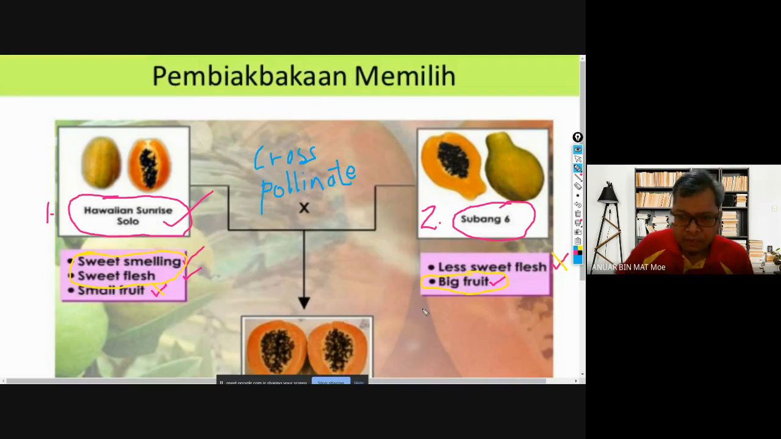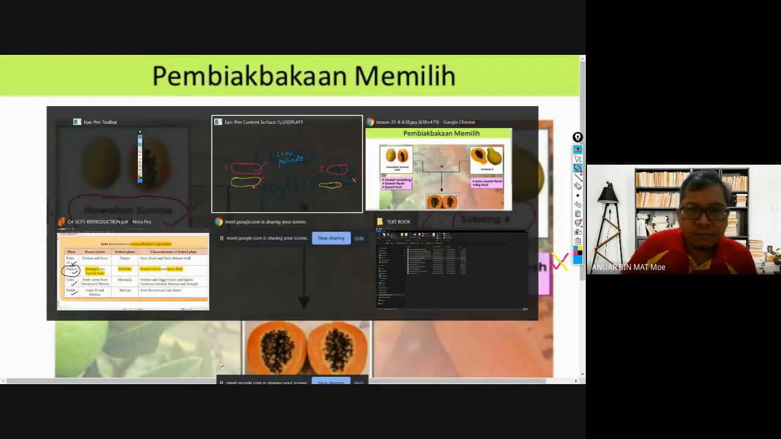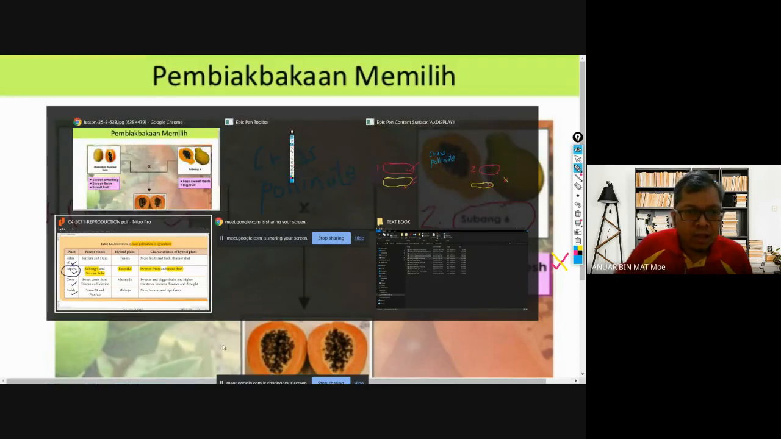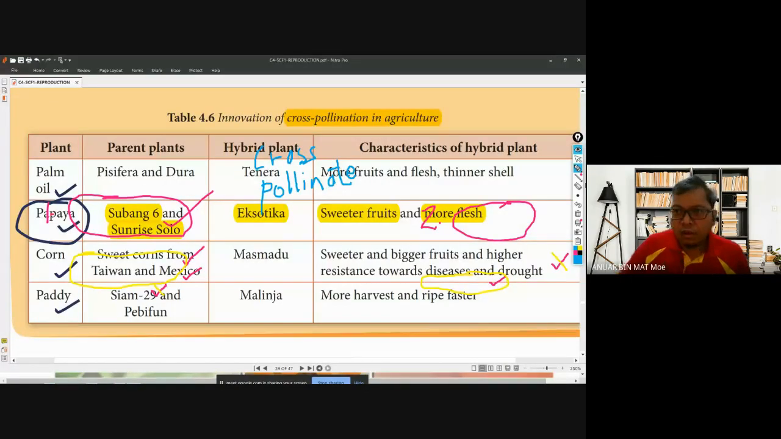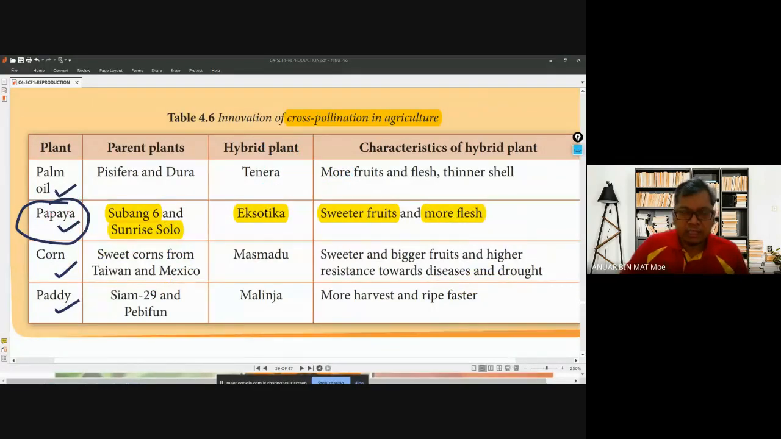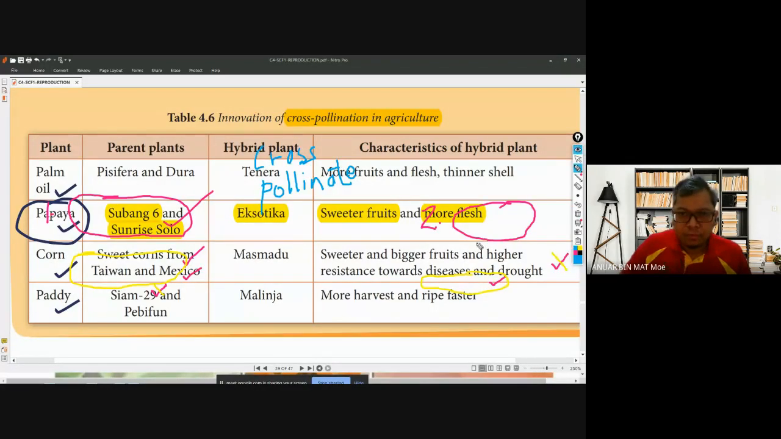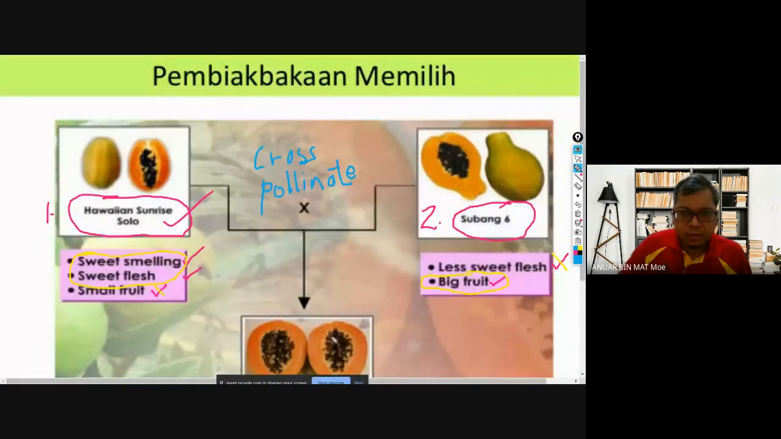what you will have is what? You will have what type of fruit? You will have what we call Exotica. Okay, you will have Exotica over here. So this is the new variety, not new species, a new variety of plant. We call it Exotica over here. And then what are the characteristics of Exotica?